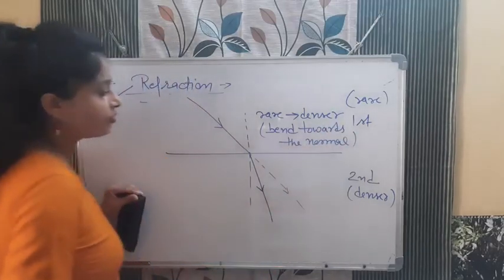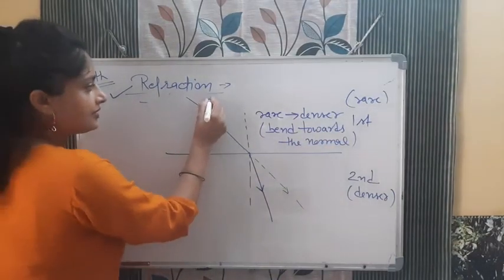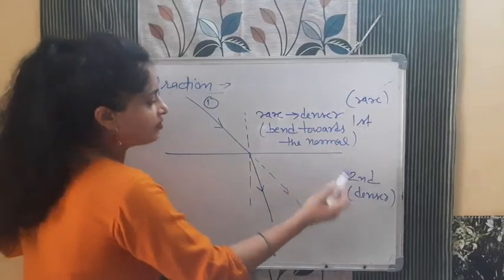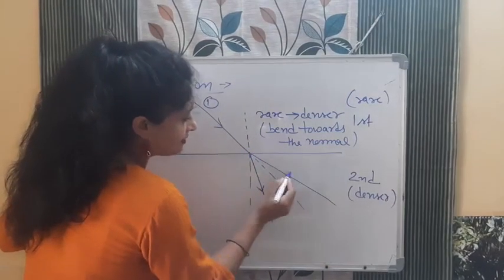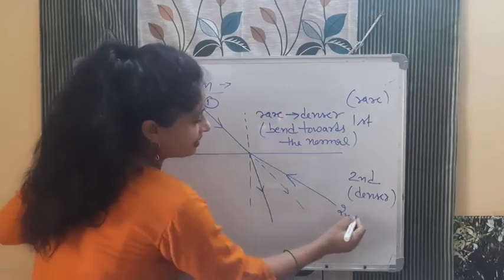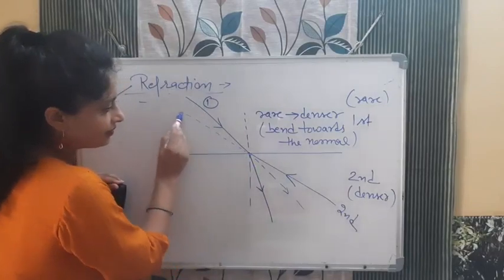This is the first case. Now the second thing: for example, light is coming from denser to rare medium. If light is coming like this, this is the direction. This is the second case I am telling you. Second case, light is coming like this. So this was the actual path of light.